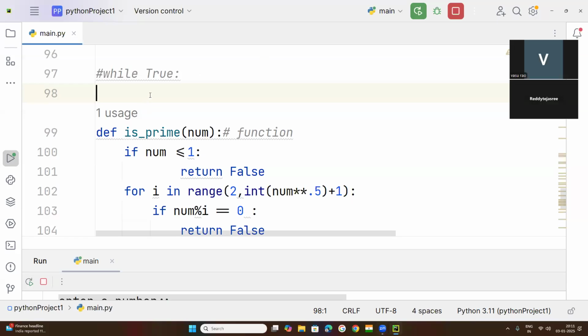Okay. In the last class, what we have studied: write a program.